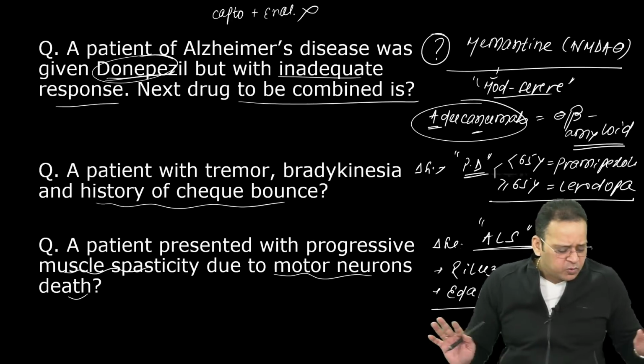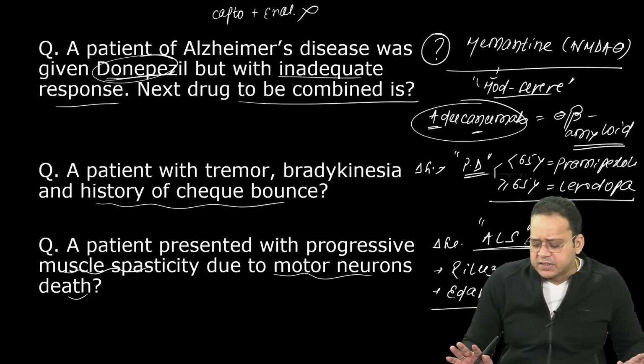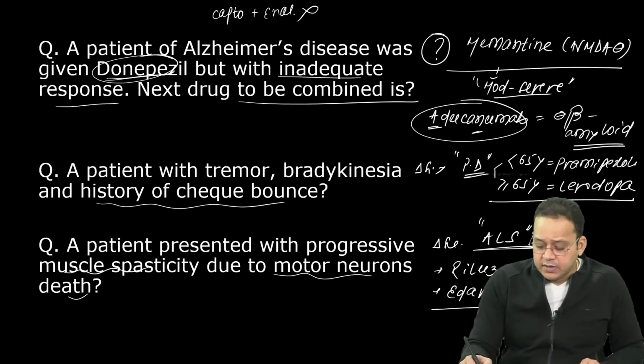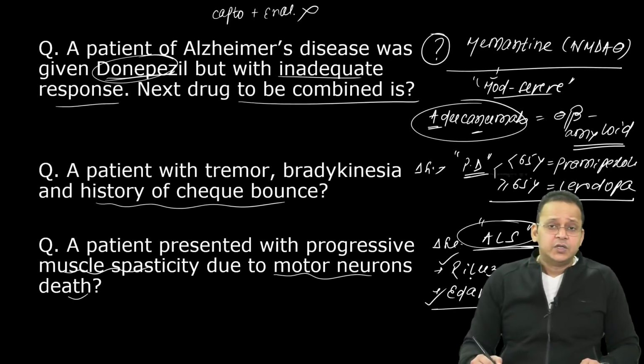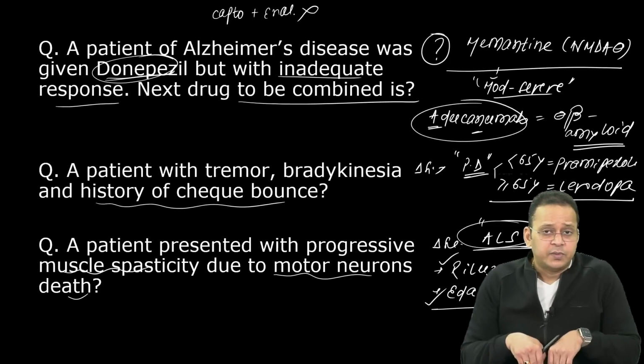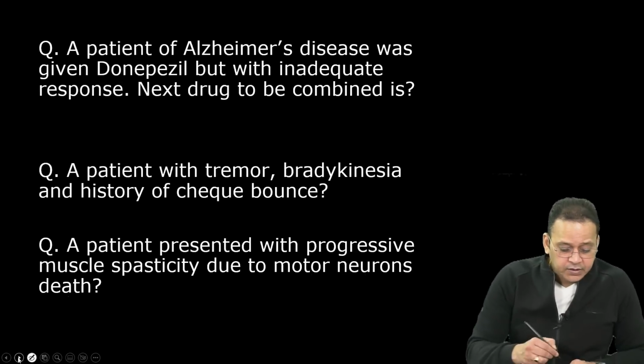Just remember the names, nothing else. ALS, amyotrophic lateral sclerosis, two drugs, riluzole and edaravone can be used. So here if they ask an MCQ, they'll ask you about the names of the drugs, right?